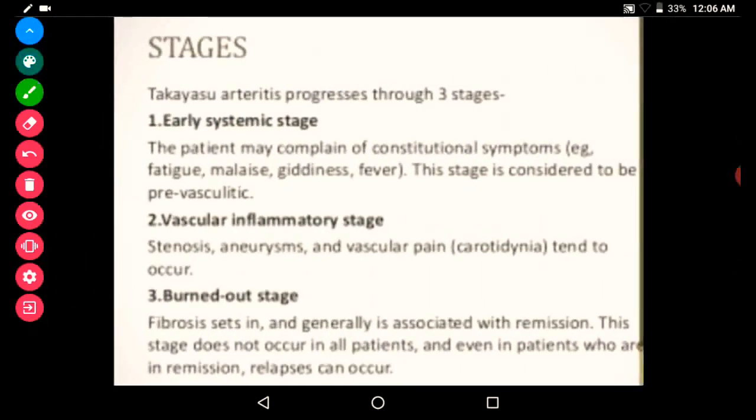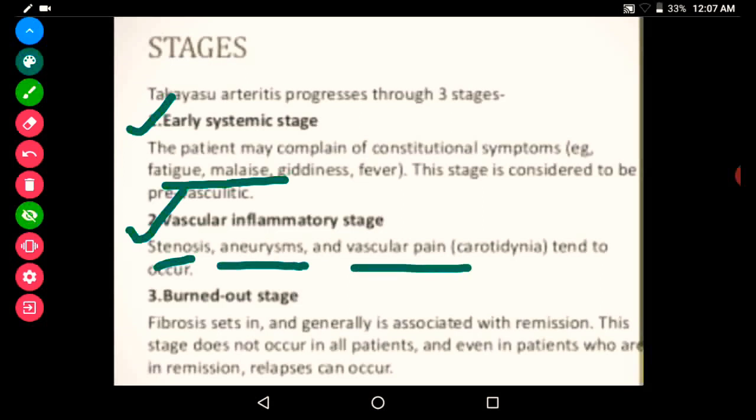And about the stages, in Takayasu arteritis, the clinical presentation may be through three stages. First will be the early systemic stage. Here the patient may complain of constitutional symptoms, that is fatigue, malaise, like that. Second is the vascular inflammatory stage. Here are the vascular changes, that is stenosis, outpouching formation, that is aneurysm, and vascular pain. These all are the second stage.